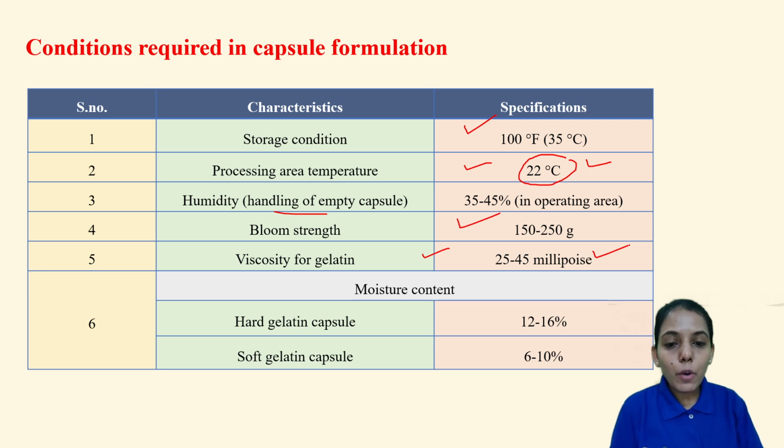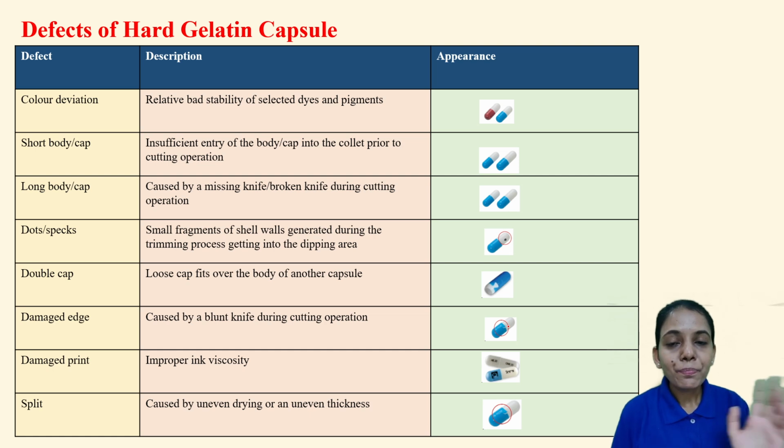Now coming to the moisture content, as we have seen in the difference also. A hard gelatin capsule should have 12 to 16% moisture content. Whereas a soft gelatin capsule, because it has plasticizer and the tendency to absorb moisture, should have 6 to 10% only. So these are some of the conditions and important points regarding the capsules. This was the overview.